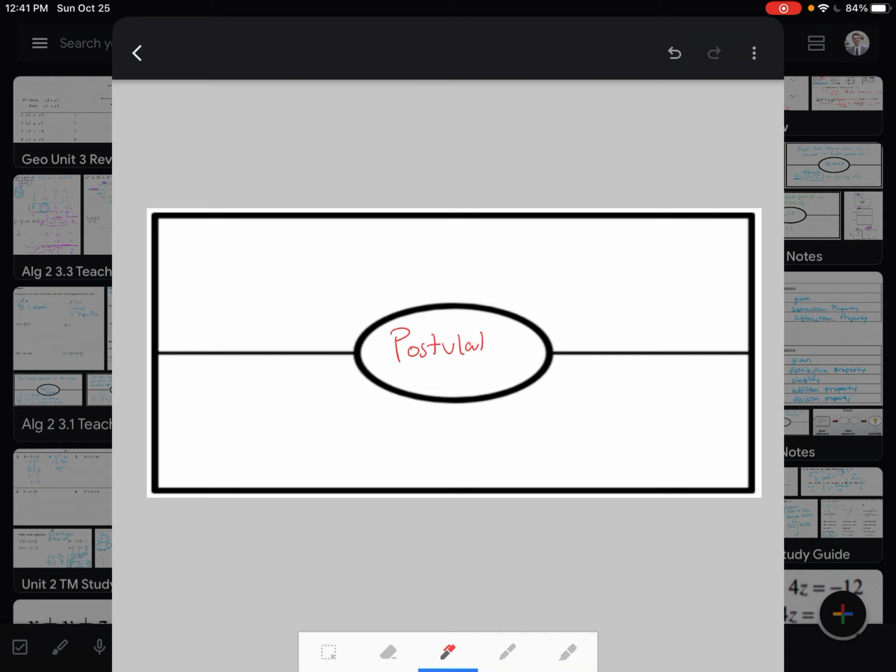All right, so definition for today, we are looking at postulates. And a postulate is just a statement that is taken to be true without needing proof.